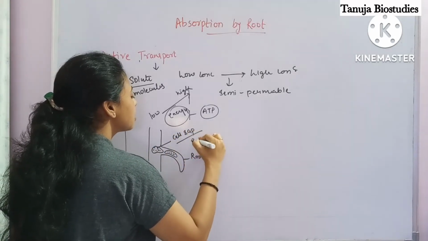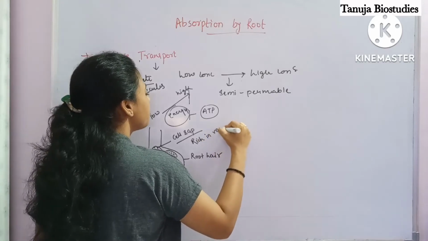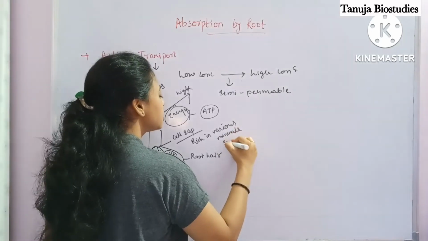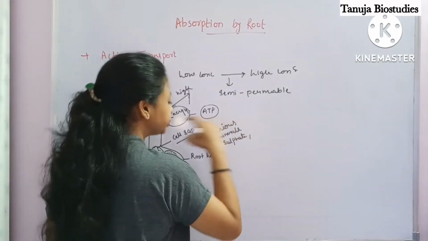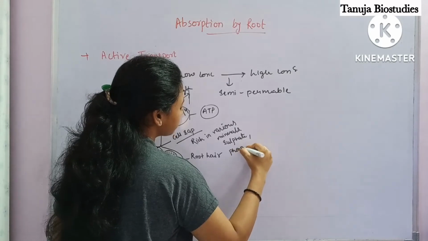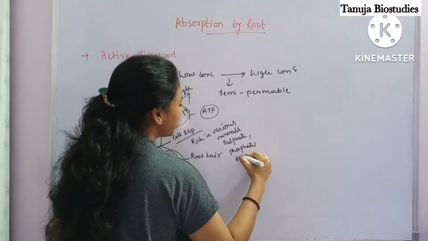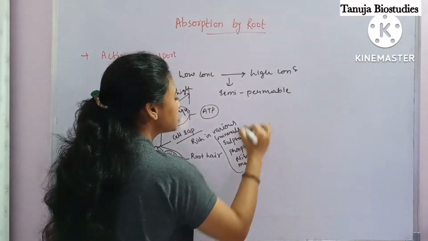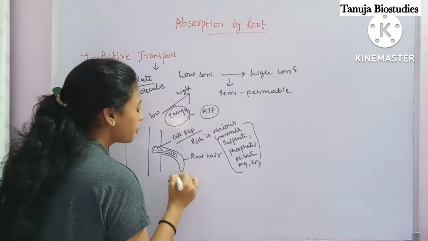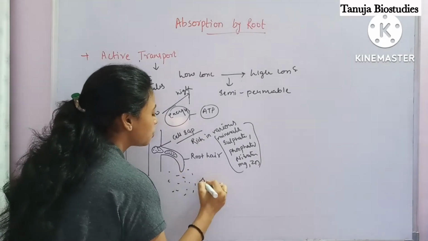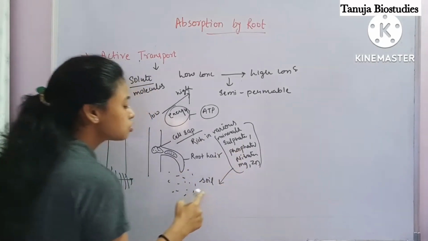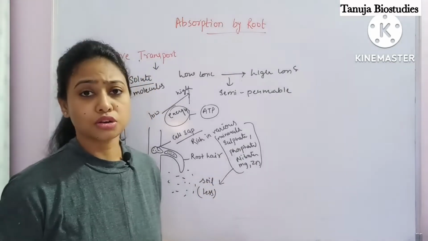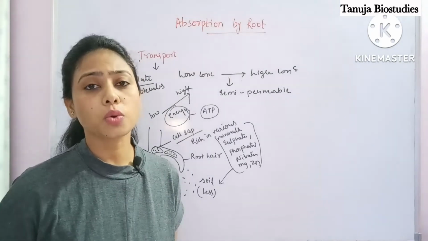This cell sap is rich in various minerals, like sulfate, phosphate, nitrate, besides magnesium and zinc. These minerals are present in the soil as well, but in soil they are present in very low concentration. Inside the root they are present in high concentration.